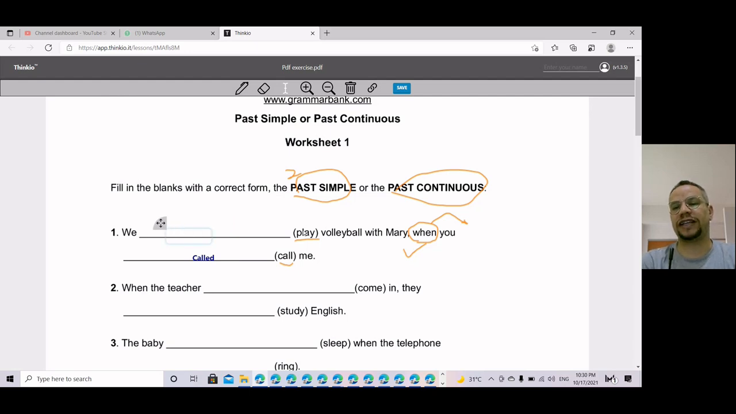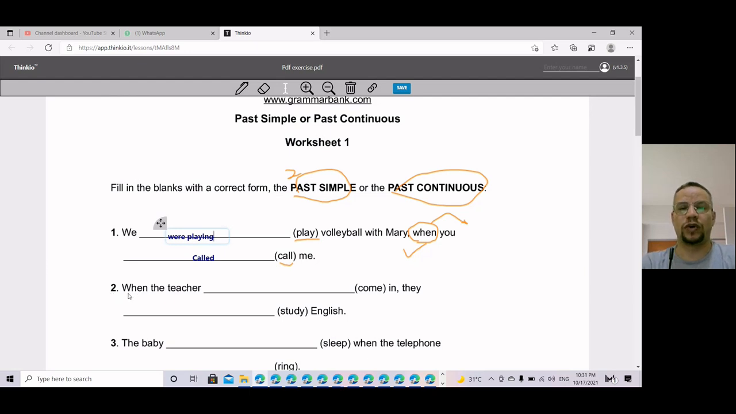So what about this one now? What about we play? So past continuous is first. So we were, verb ing. So we were playing. Perfect. We were playing volleyball with Mary when you called me. So which action occurs first? Playing volleyball. I told you past continuous first. Always progressive is the first action before past simple.